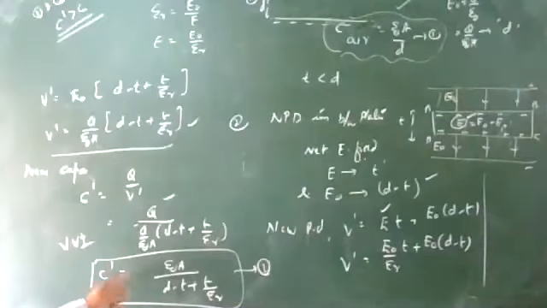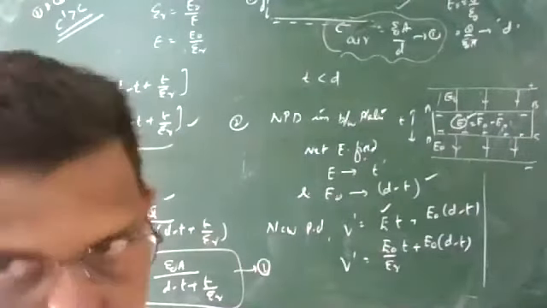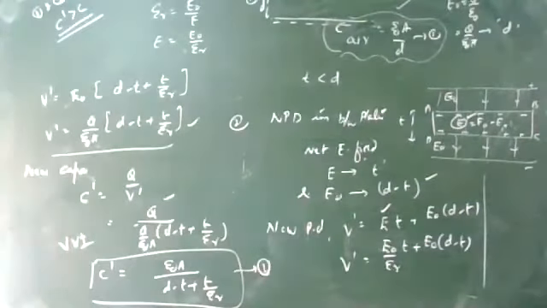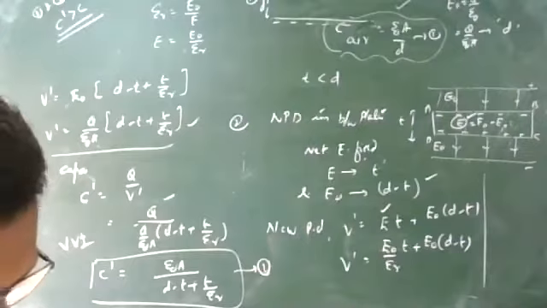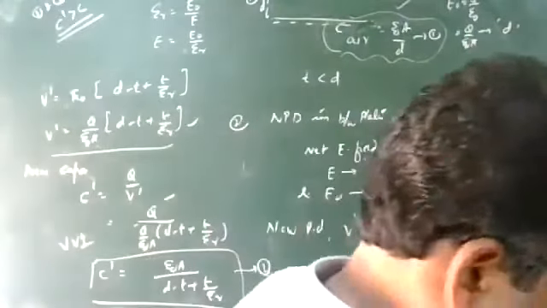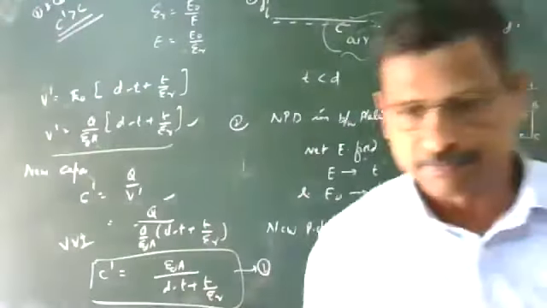This new capacitance equation, all of you write 5 times in the copy, and you should tell me one by one. Those who are present here, I'll ask one by one. Epsilon 0 A divided by D minus T plus T by epsilon R. This is the new capacitance when a dielectric slab of any thickness is inserted between the plates of a capacitor. Write this 5 times in the copy and learn this equation.